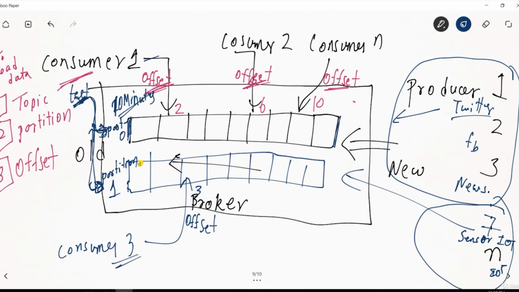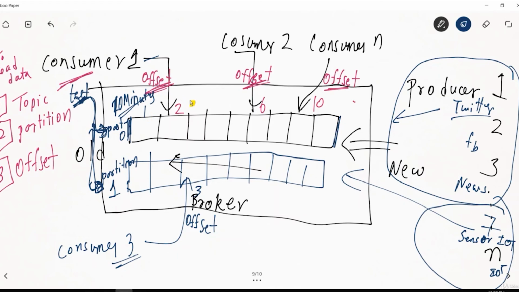I'm just asking about the time when the offset gets increased. I mean, is it after 10 minutes, either when the data flushes out from the queue, or when it is read by the consumer, that it will create a new offset? So whenever the consumer is reading the data, it will go on increasing to get the next record, right? How will it get the next record? Because the producer itself keeps on pushing, right? But my question is, when does the offset get increased?